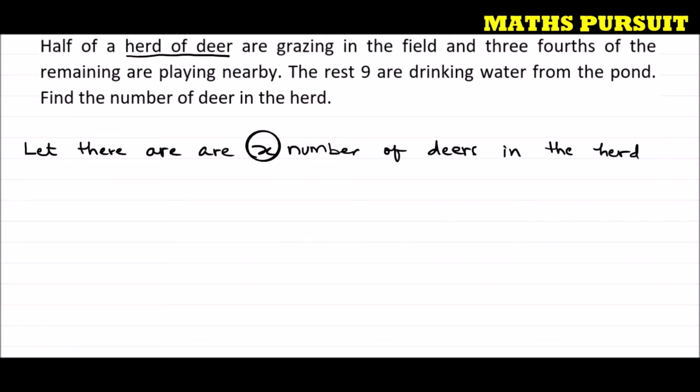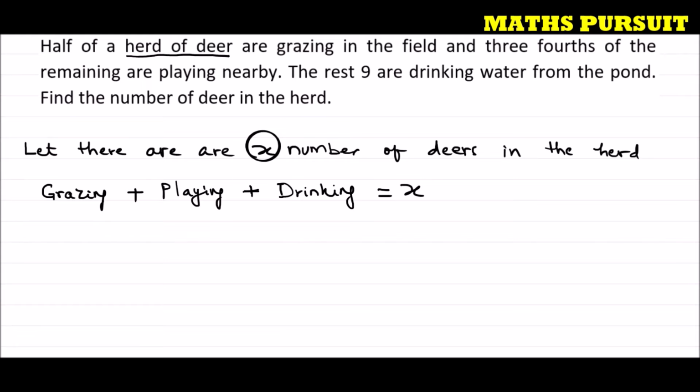And if you look here, the question is telling us half of a herd of deer are grazing. That means some deers are grazing, and 3/4 of the remaining are playing, and the rest are drinking water. So some deers are grazing, some are playing, and some are drinking, and this altogether is X. This is what we have assumed. Altogether, if you add, we will get X. We need to find out this X.